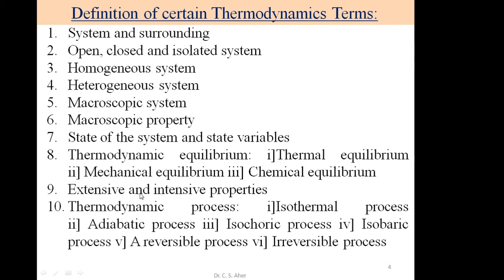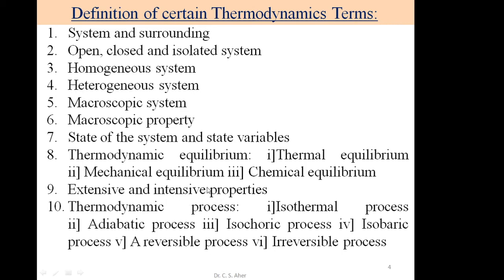It is independent of the amount of substance. For example, as extensive properties we consider mass, volume, energy, heat capacity. Mass, volume, energy and heat capacities are extensive properties, depending upon the quantity of matter present in the system. Intensive properties are temperature, pressure, refractive index, viscosity, density, surface tension, specific heat.